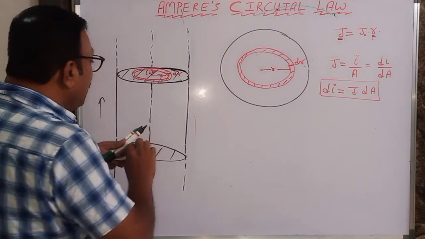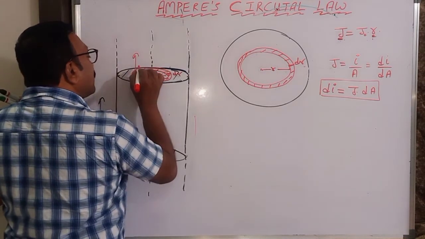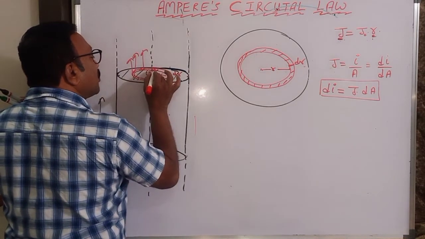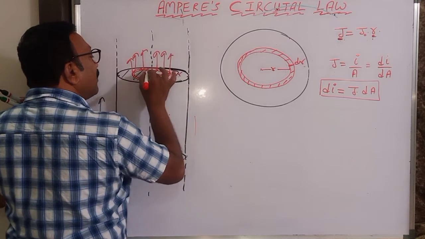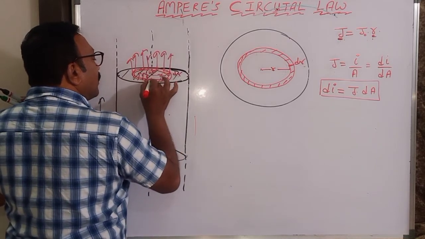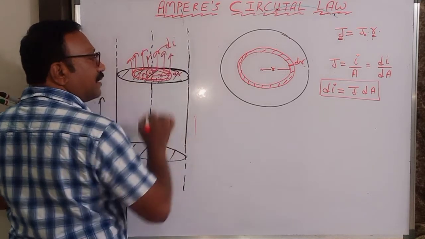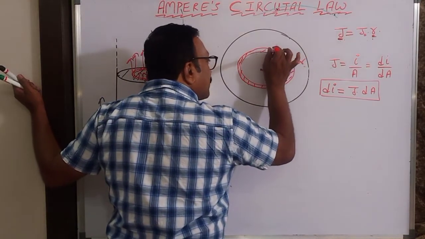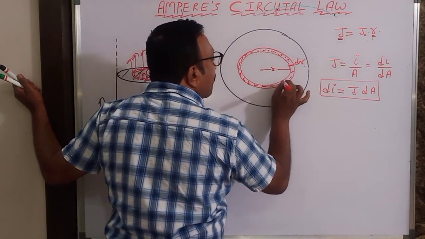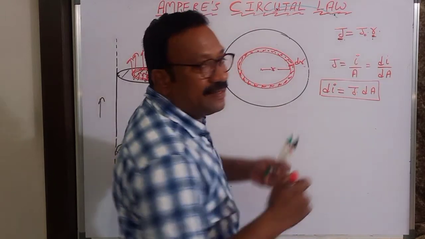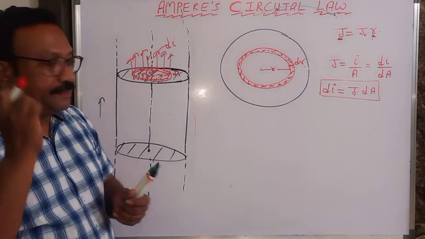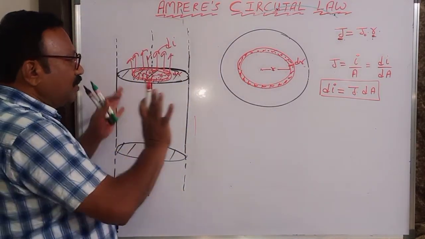The current flowing in this is di. So current is flowing here like this through this elemental area that we have taken. Okay, this current is di. So the current flowing outward is di. Fine. So you have to imagine like this.